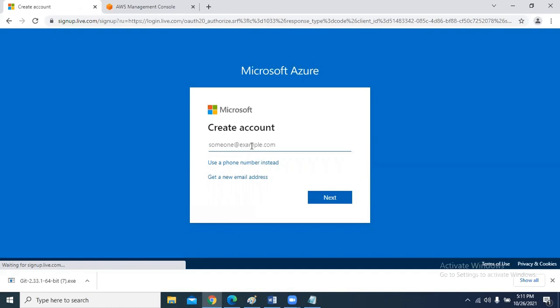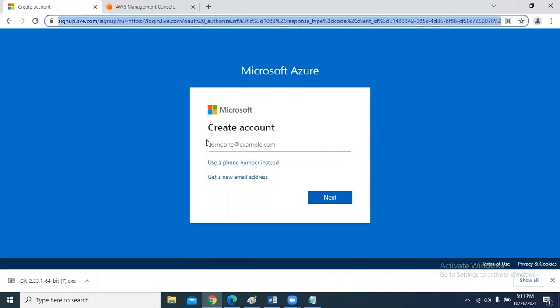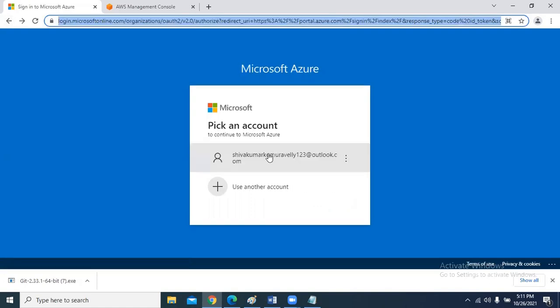And a password. On the next page, you have to submit your credit card details. An OTP will come. Initially $2 will be deducted from your credit card. After completion of verification of your account, the deducted amount will be refunded. Once your account is created, it will be activated. And this is my account credentials, Shivakumar123@outlook.com.